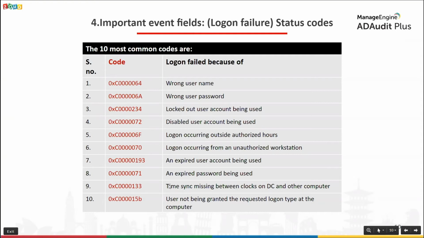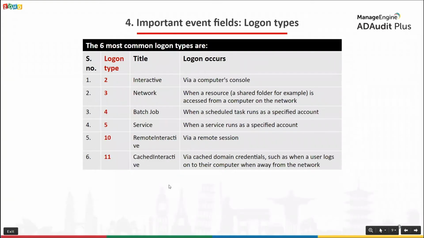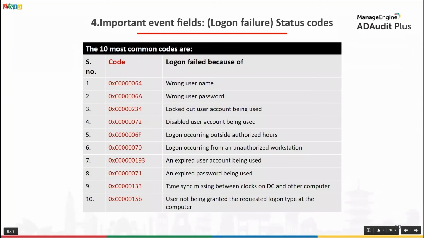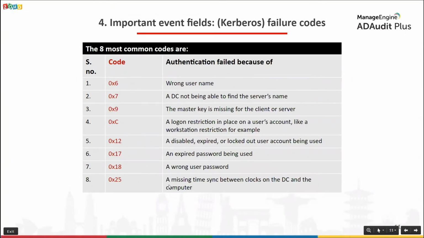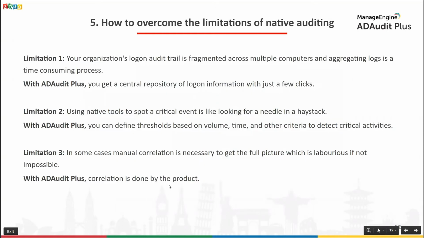So far in our session, we've looked at how you can ensure that authentication and logon activity occurring in your environment is logged via the use of advanced audit policies, the critical event IDs that you need to keep track of, and the event fields which are a part of these event IDs. We'll next be looking at the limitations of auditing logons using native tools and how you can overcome these limitations by leveraging AD Audit Plus.